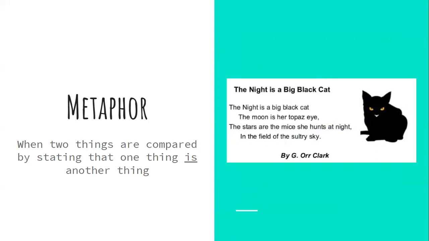The moon is her topaz eye. So the moon is her eye. The stars are the mice she hunts at night in the field of the sultry sky. All right, so we're comparing night to the cat, moon to her eye, and stars to the mice using the words are or is.